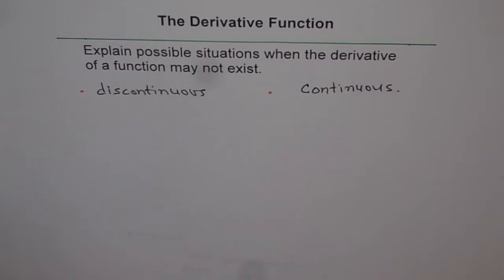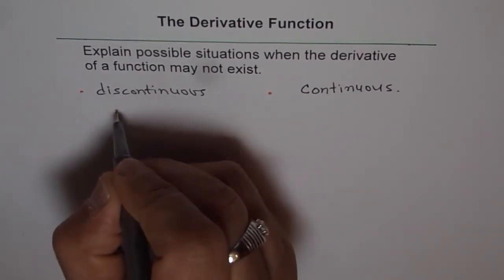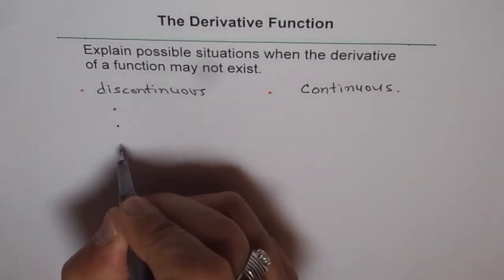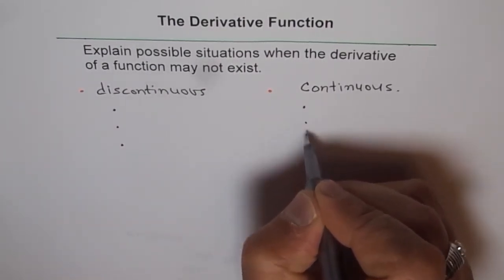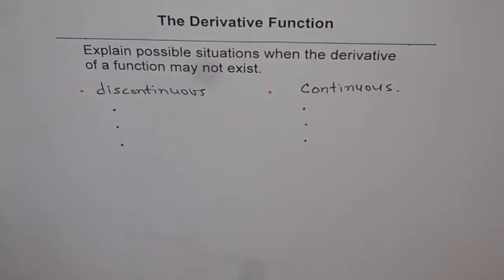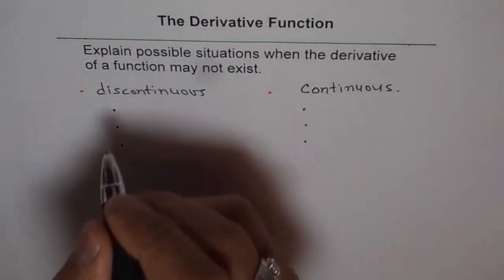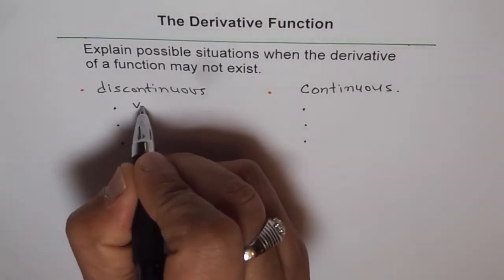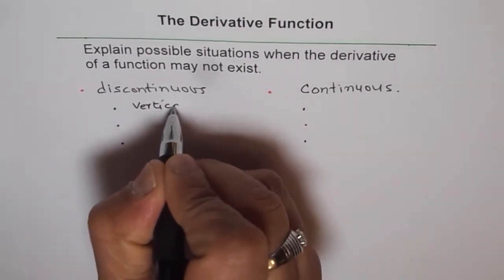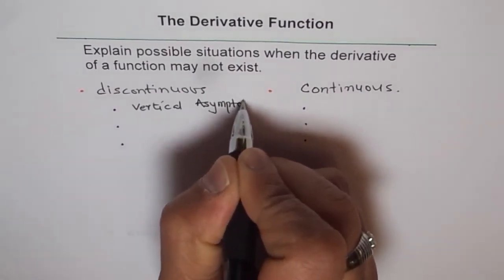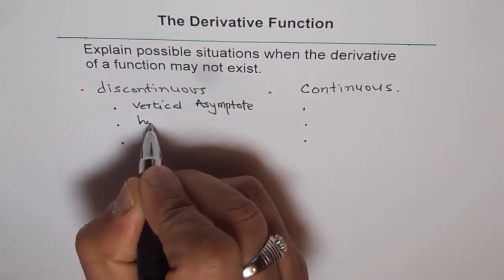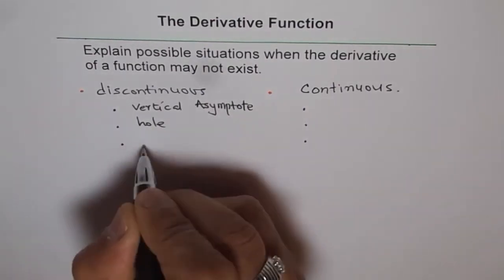Now in each you can give examples. So think like this: types of discontinuities, and continuous but still the conditions fail. Think like this. That way you are able to give a better answer. So discontinuities could be a vertical asymptote, and what? A hole, right? And what? Jump discontinuity.